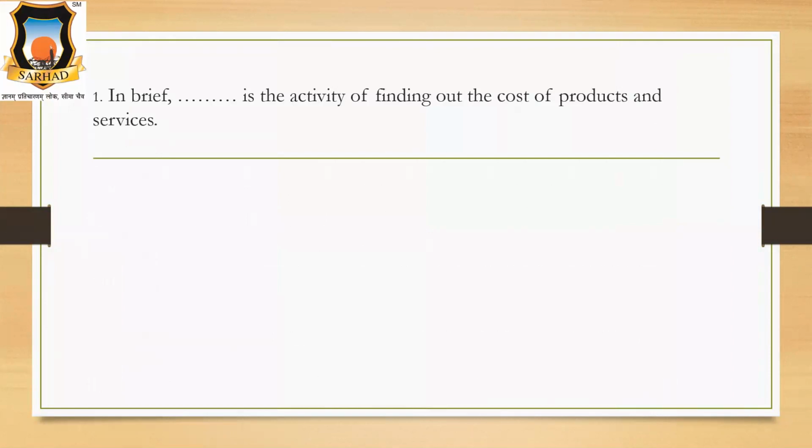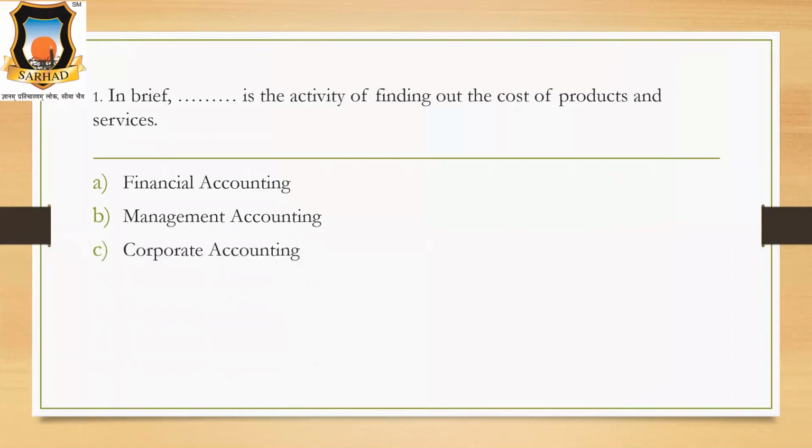First question is there. In brief, dash is the activity of finding out the cost of products and services. Options are A, financial accounting, B, management accounting, C, corporate accounting, and D, cost accounting. So, what will be the correct answer? See, the activity of finding out the cost of products and services. You are finding out totally the cost. Okay, so the correct answer will be cost accounting.